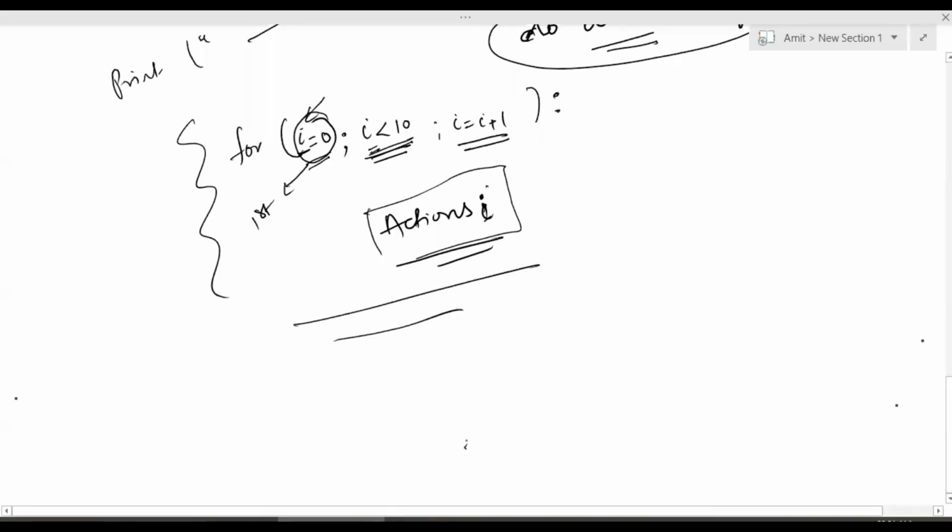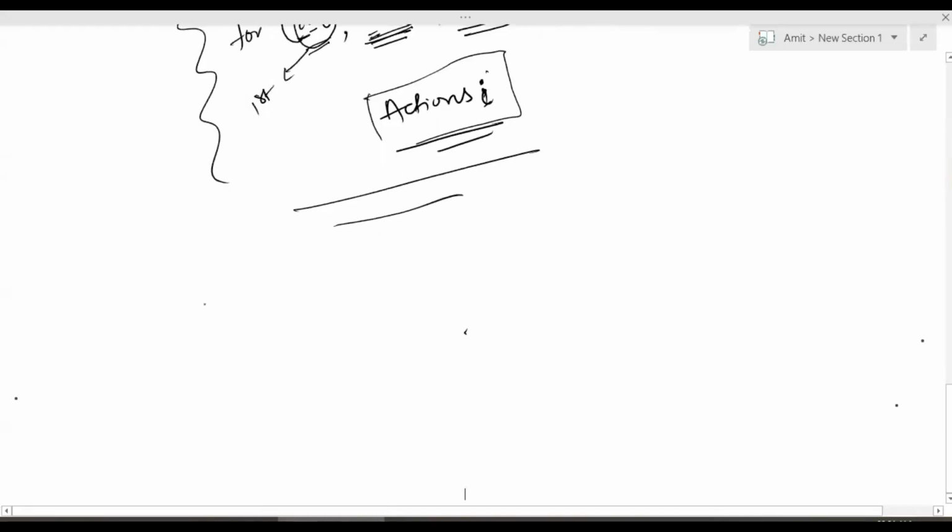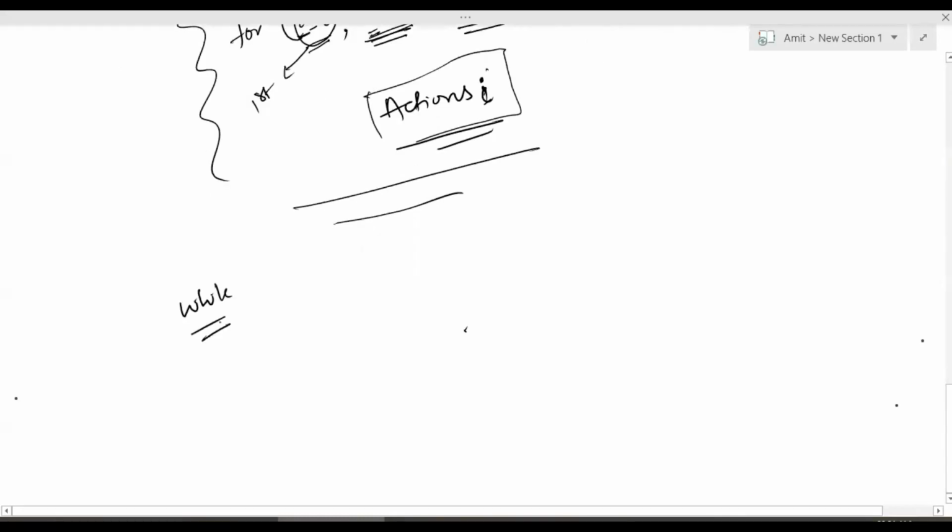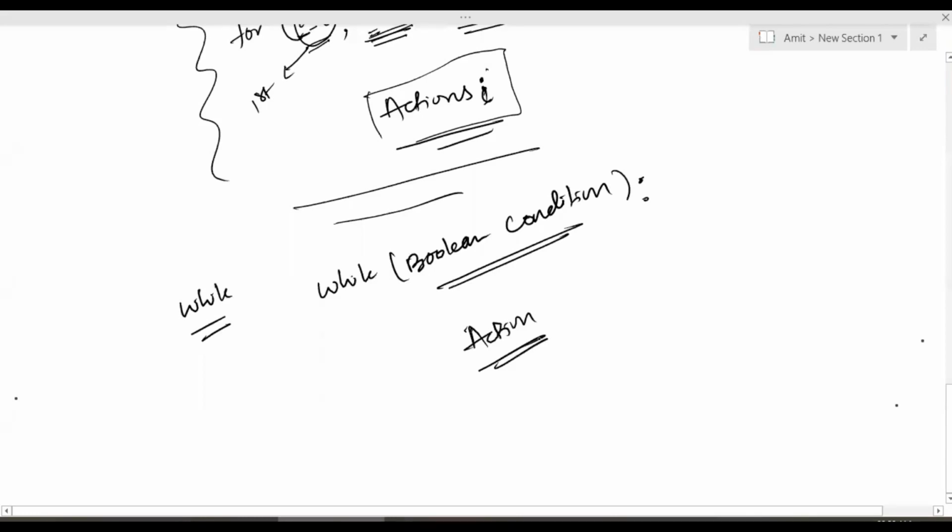Now coming to the while loop. In a while loop, you will say while some Boolean condition, and until this Boolean condition is true, perform the action. You have a Boolean condition over here. You have this while syntax, and then you're saying until this Boolean condition is true, perform this action.